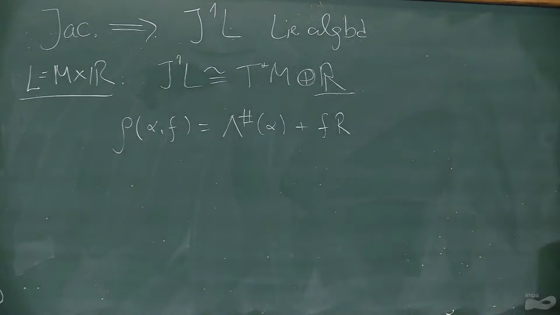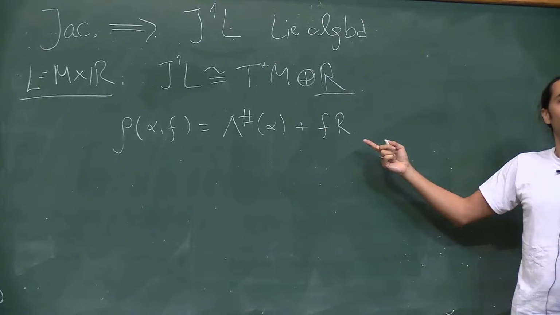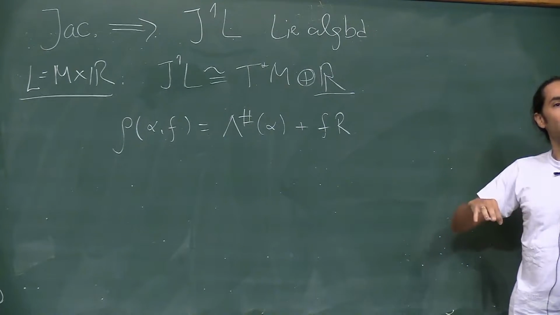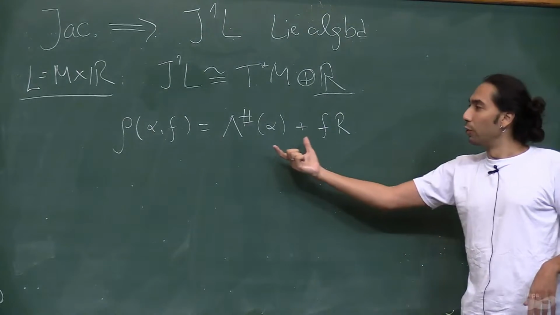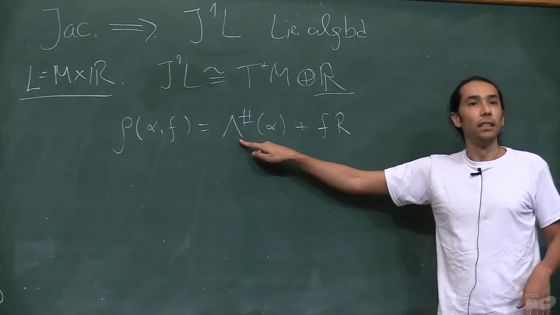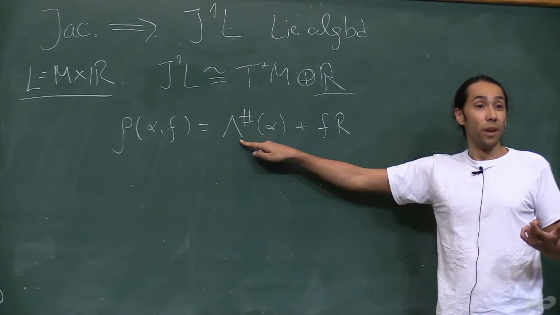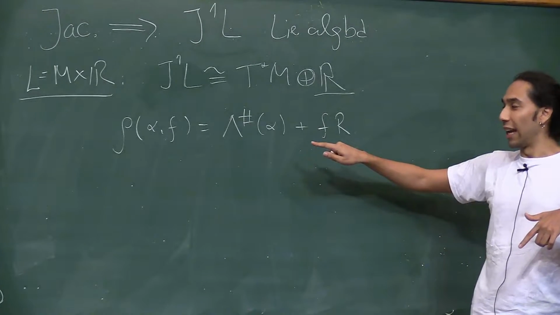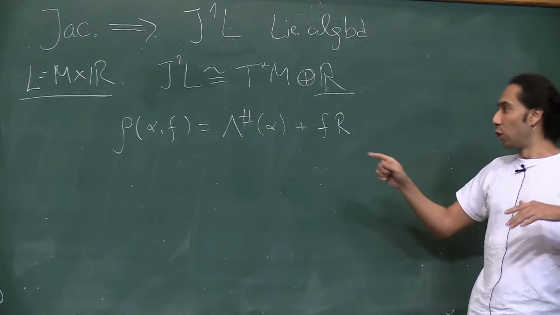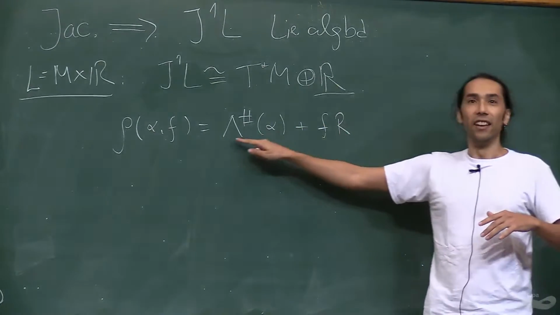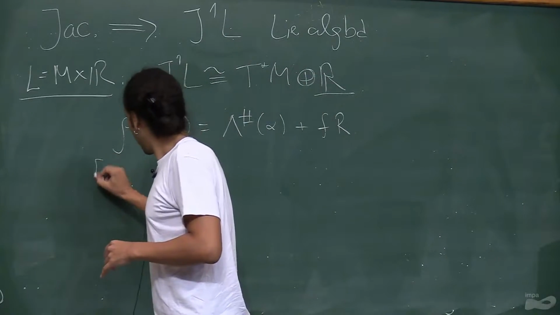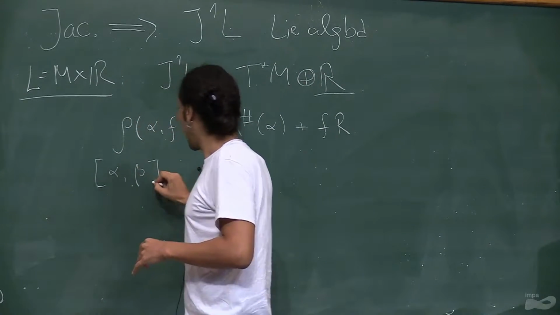this shape. And notice that we learned yesterday that Jacobi manifolds have even and odd dimensional leaves. And this is readable here. Since lambda is a bivector, it's skew-symmetric, hence it's got even dimensional rank. So you would recognize that even dimensional leaves are the ones where R doesn't live in the image of this bivector. And the other thing that you would like to know is maybe how the bracket looks like.